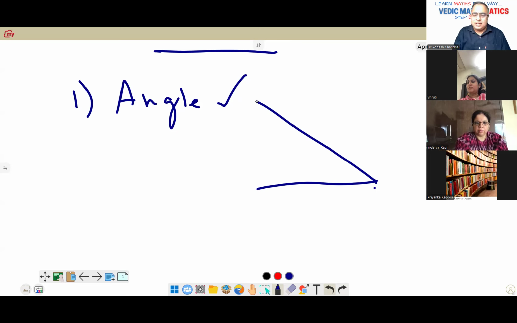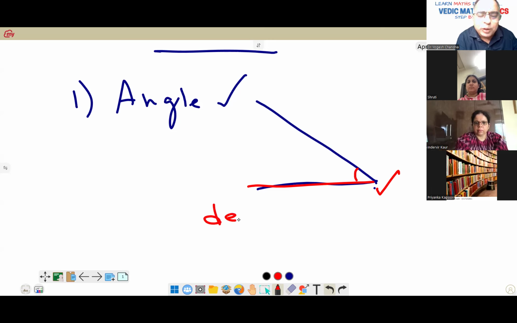Again, elevation means when you are looking towards up, when your sight is going upside. So this horizontal line, when it meets with the other line, this is what is called an angle. Correct? Now, here we'll be measuring these angles in degrees.